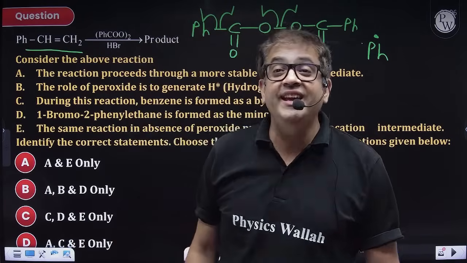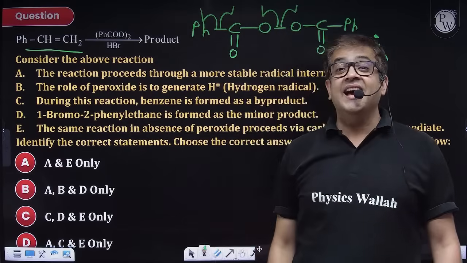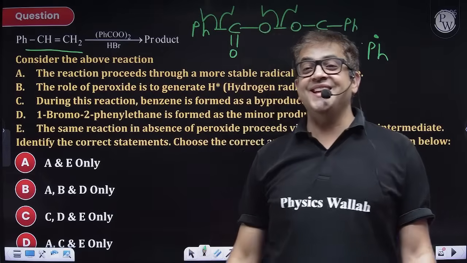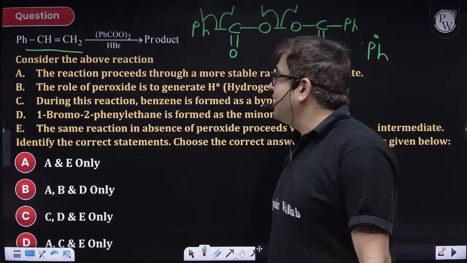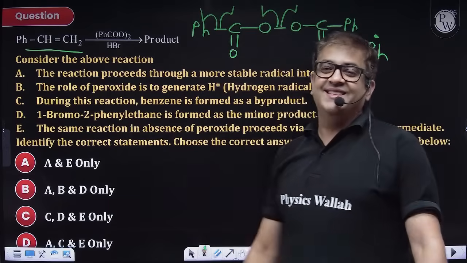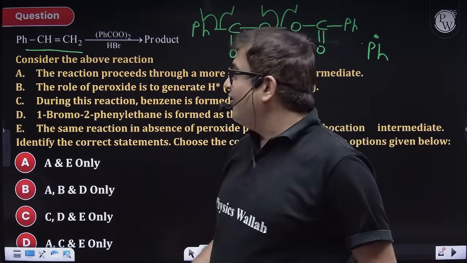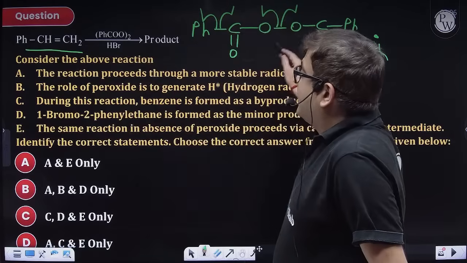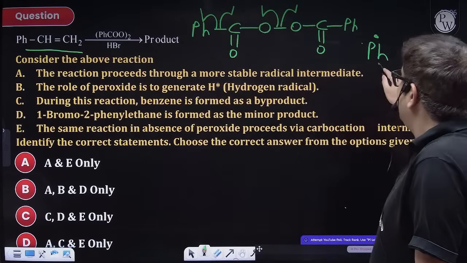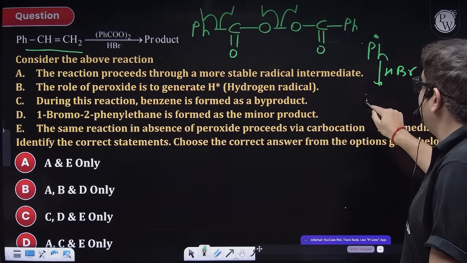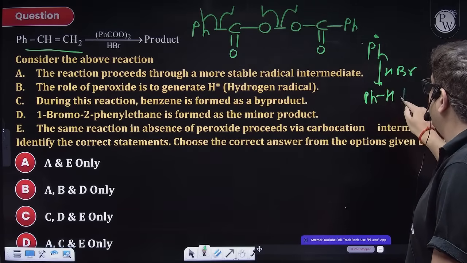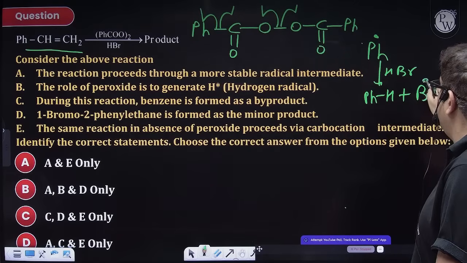So this is free radical. That is the Kharash effect. So what is the Kharash effect going to do? Anti-Markovnikov. First it will attack HBr, benzene will be separated, and you will get a bromine radical.